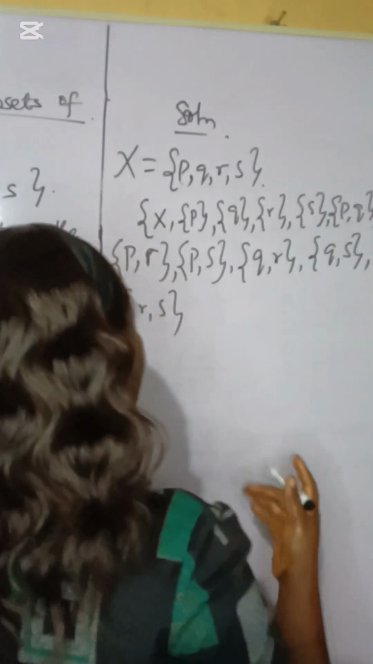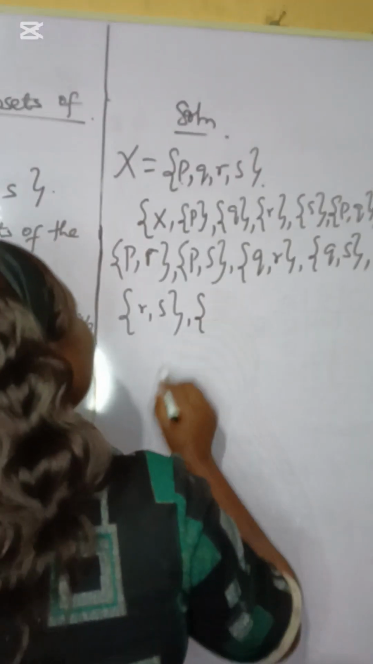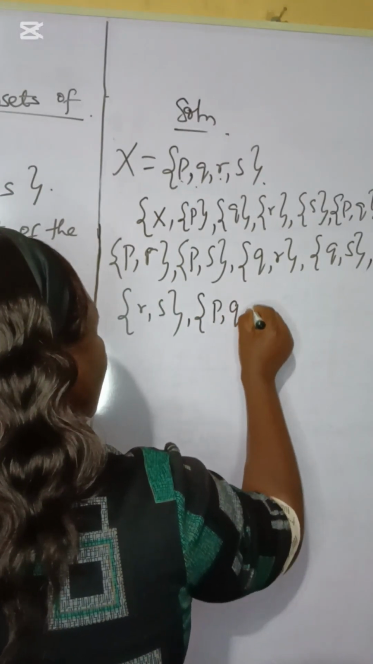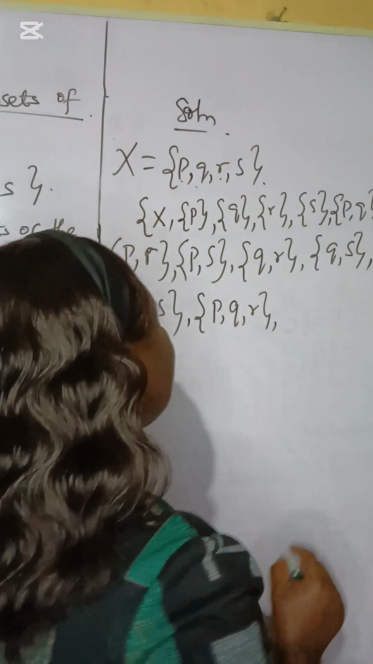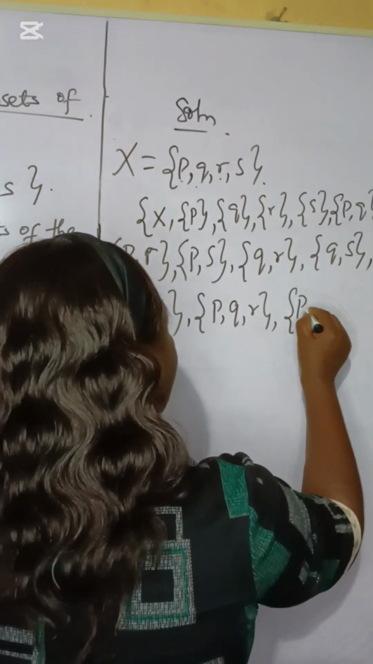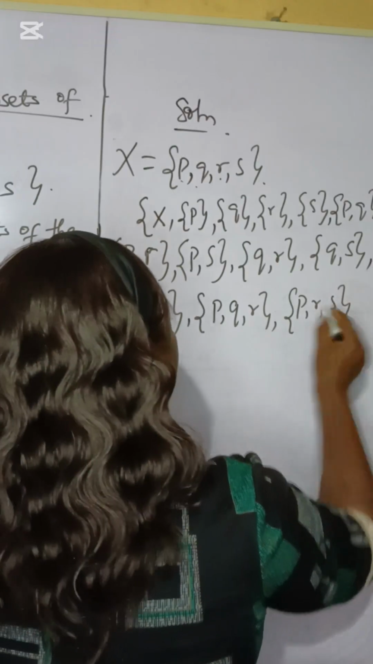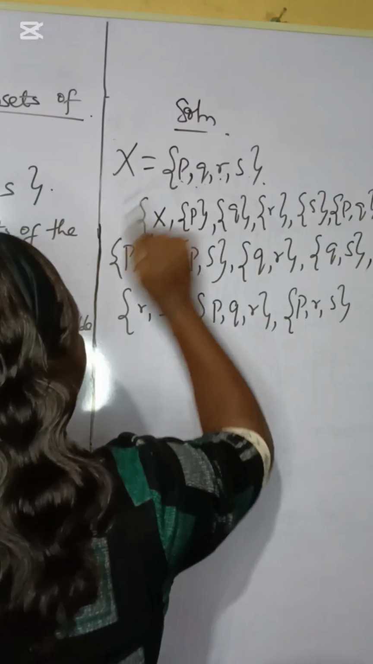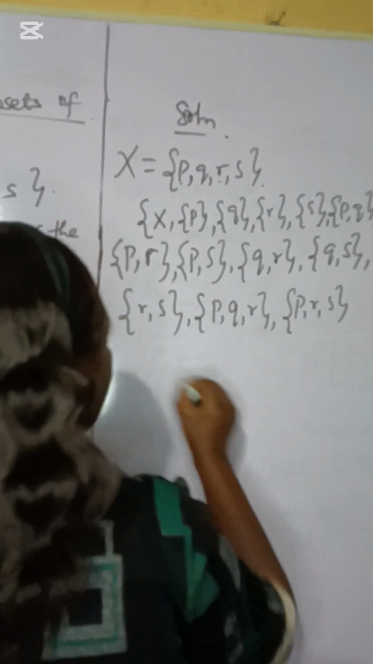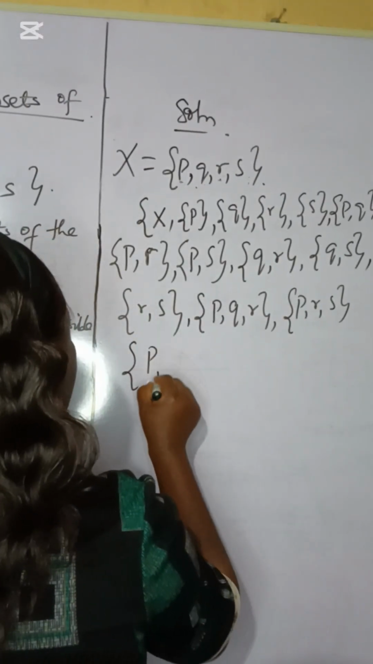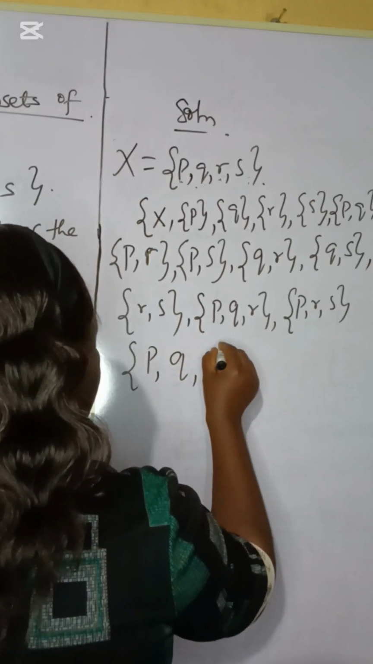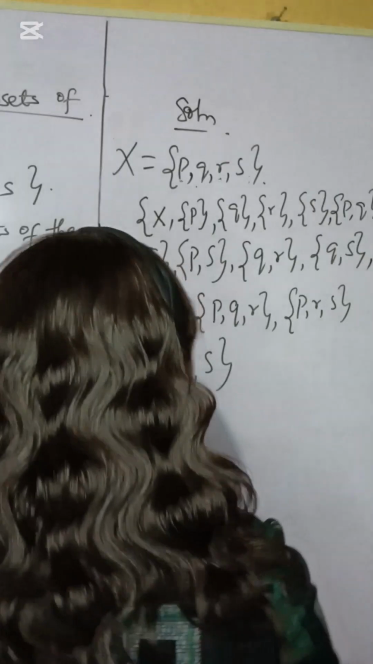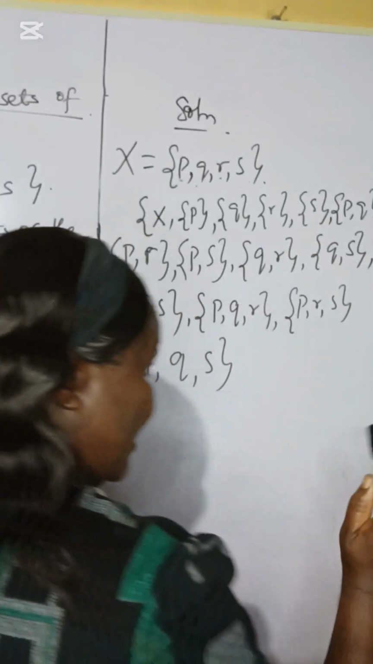So let's try the 3-element subsets, starting with p. So we have pqr. The next one we'll have prx. We'll have pqr, we'll have prx, and we'll have pqx. Now let's count to see if we are close, because we're supposed to have 16 subsets.